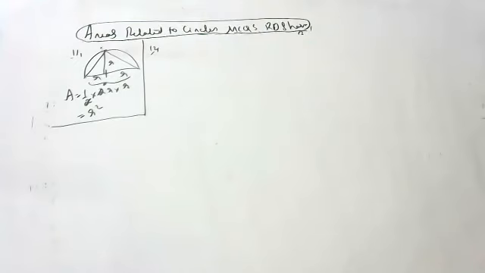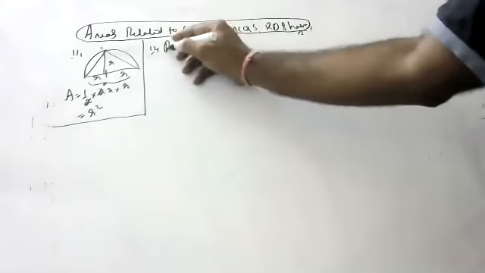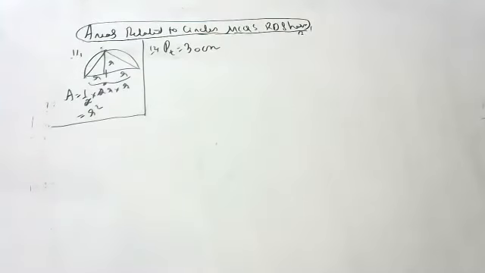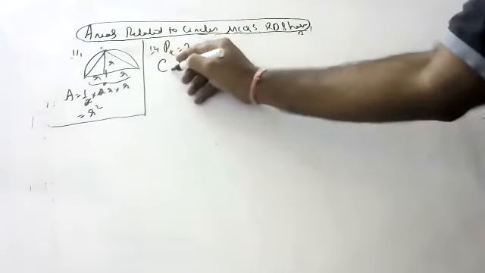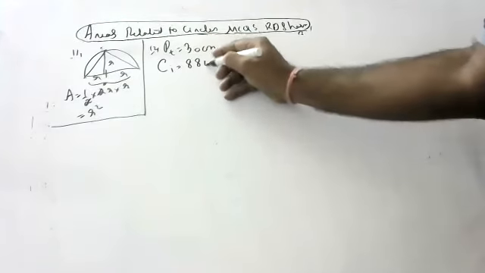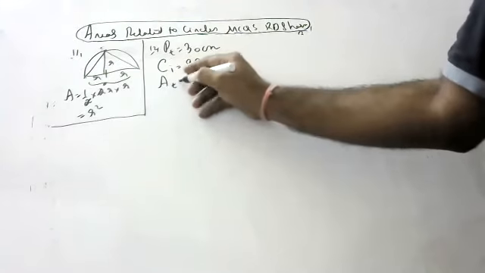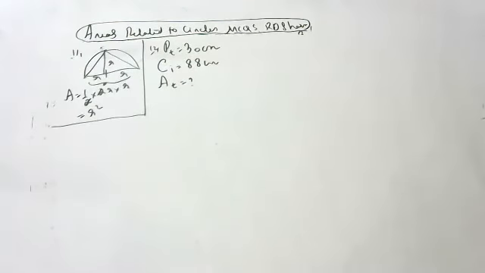Next, the perimeter of the triangle is 30 centimeters. Please see, children, the perimeter of the triangle is 30 and the circumference of the incircle is 88. What is the area of the triangle? This is the question.